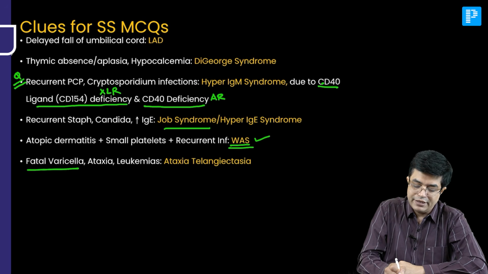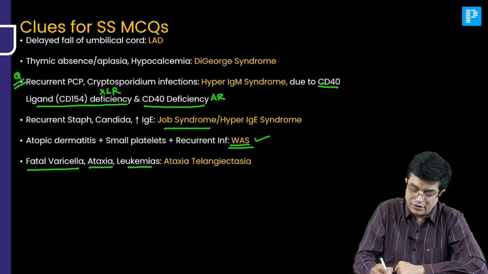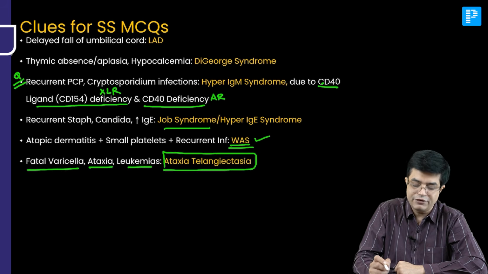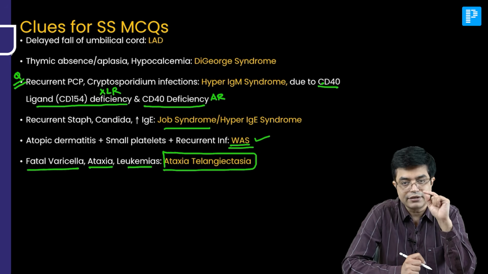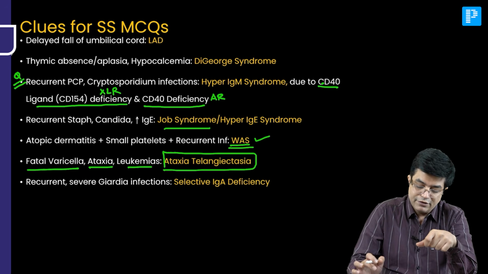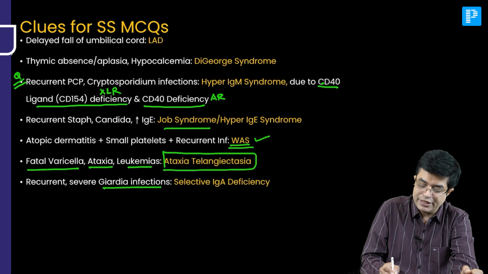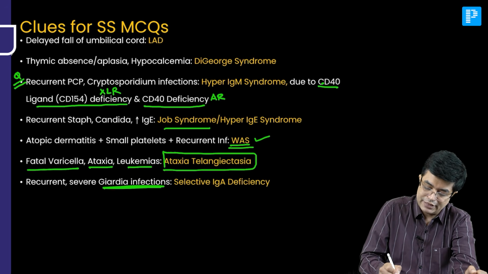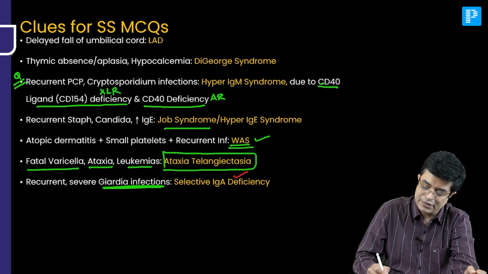Fatal varicella, ataxia, leukemias, ataxia telangiectasia. Fatal varicella and ataxia are the clues. It is cerebellar ataxia which is seen. Then recurrent and severe Giardia infections go in favor of selective IgA deficiency. Remember, selective IgA deficiency is also associated with celiac disease. It is considered to be part of the spectrum of celiac disease only.